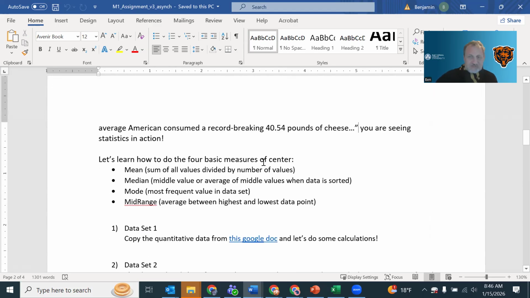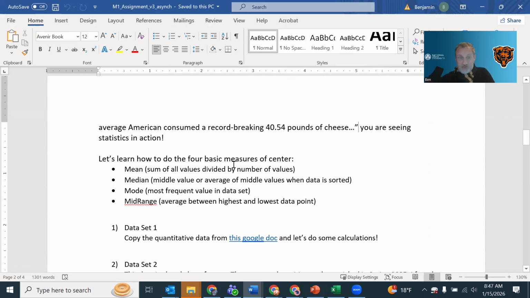But here's the basic structure for the mathematical structure behind these things. And I'm not focusing on mathematic notation. That's sort of a feature of how I approach the course, because I suspect that you aren't that interested in the mathematic notation. You're more interested in the mechanics of how to do it and talking about what it means.